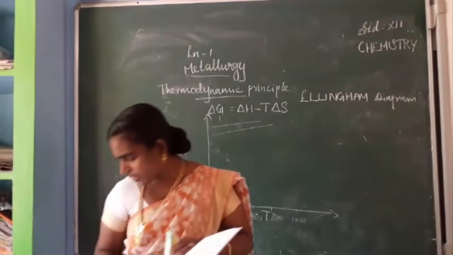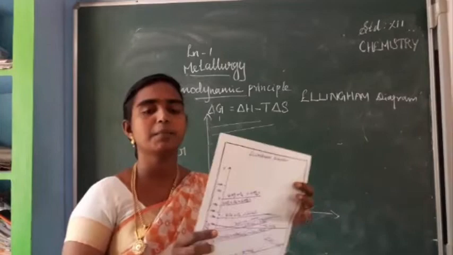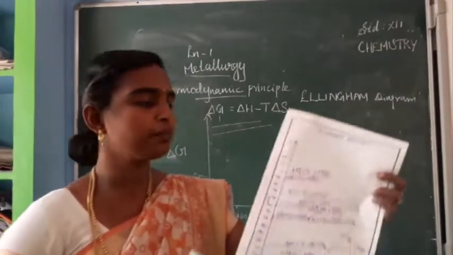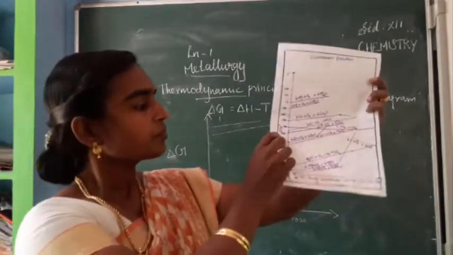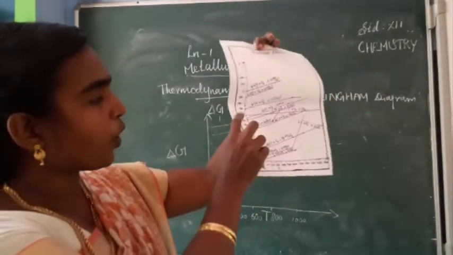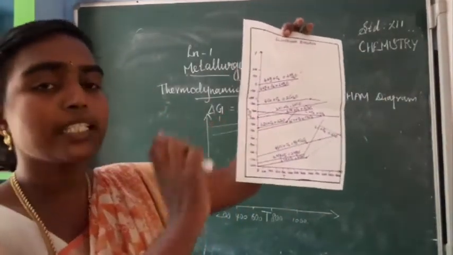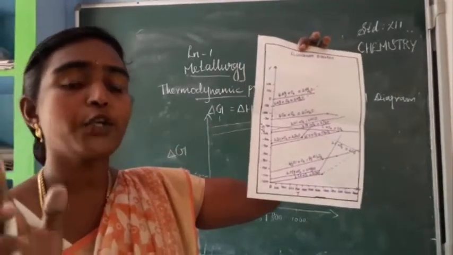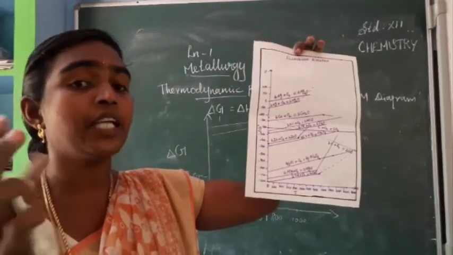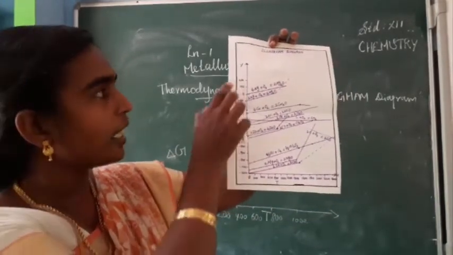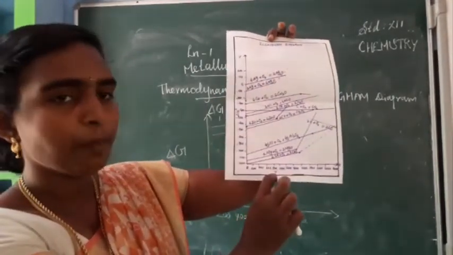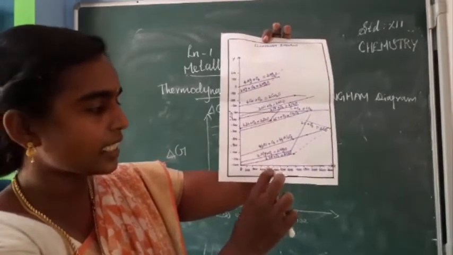If you are having the book, you can see page number 11. Okay. So see here. I have plotted a graph in page number 11. Those who are having the book, you can take page number 11 and you can see. So delta G I have plotted on the y-axis, temperature is given on the x-axis.